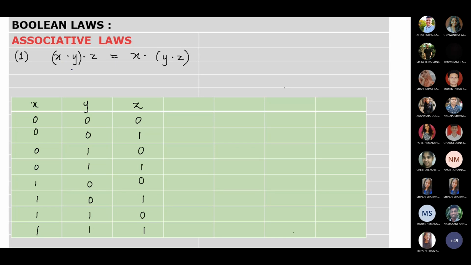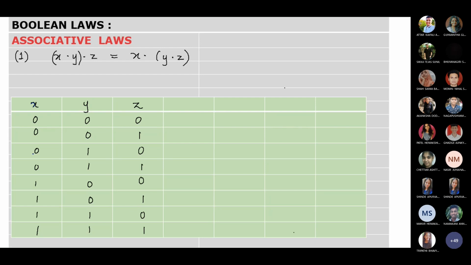So first associative law is x dot y, the whole bracket, dot z is equal to, means here first we have ANDed x and y, and then we have ANDed z along with it, which should be equivalent to y plus z is ANDed first, then it is ANDed with x. So both should be equivalent to each other. Okay. So here we will write down, first we will find, we are considering three inputs x, y, z. Okay. So three inputs. So how many possible combinations? 2 raised to 3. That is 8.